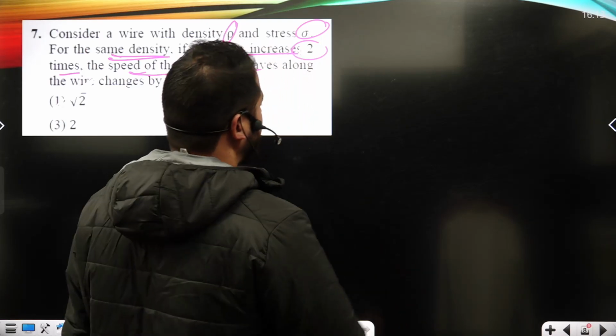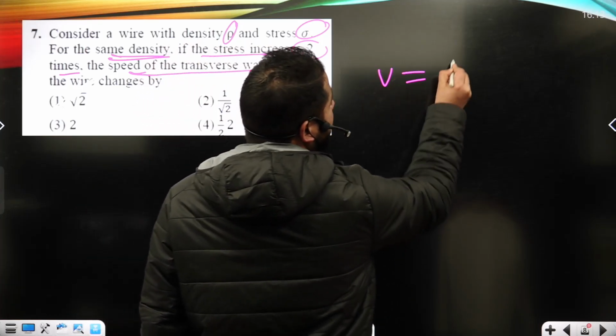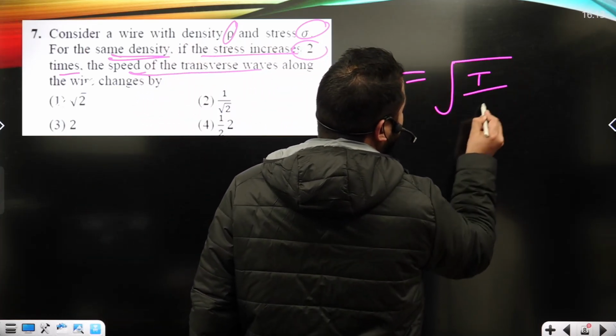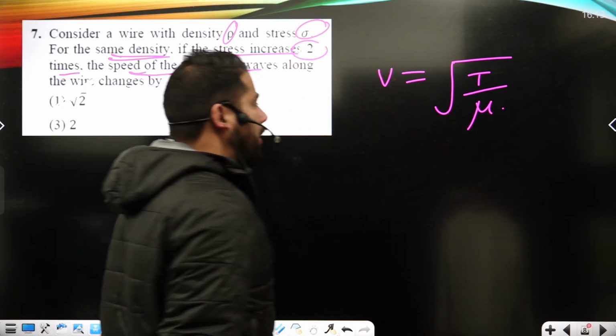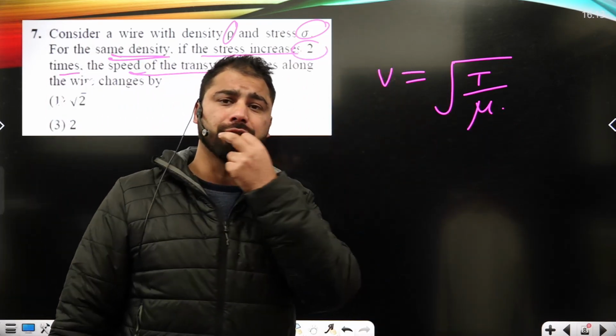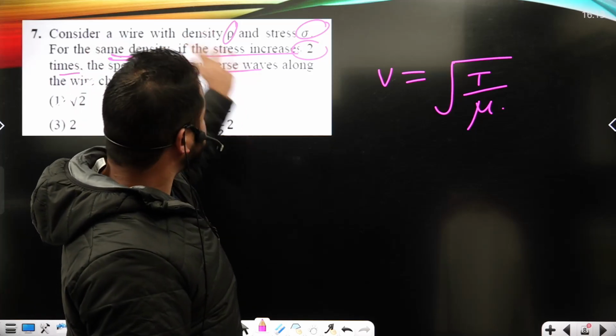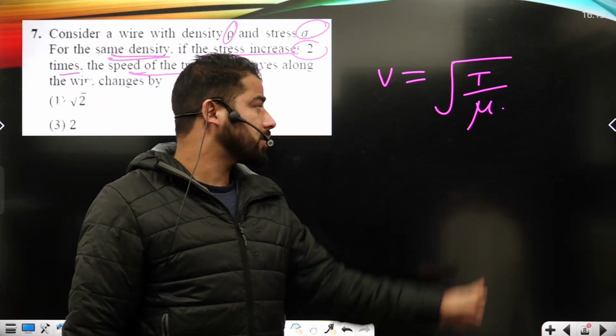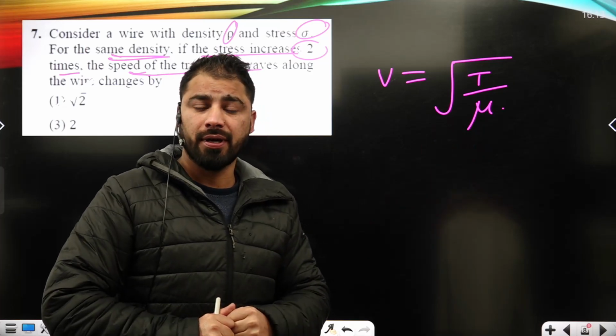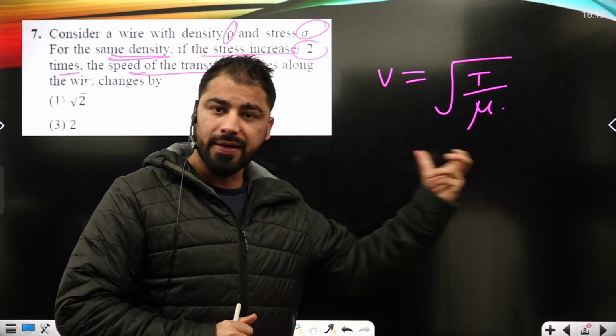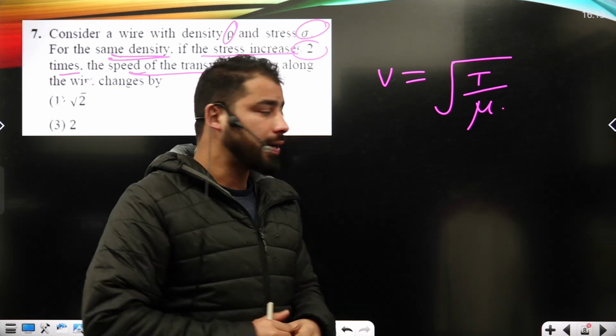Just have a look. Again, I can write the speed of the wave in the string as the square root of T upon mu, where the symbols have their usual meanings. But the question is in terms of stress and density, so I can write this equation in terms of stress and density. How?